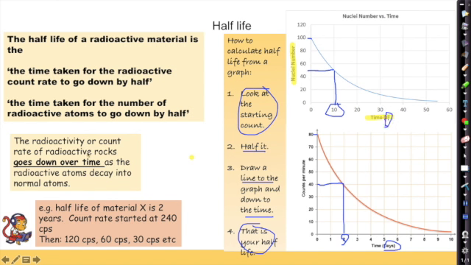Okay, now there's another way of looking at half-life, and that's to be able to work out from the starting count rate how the count rate goes down each half-life. The radioactivity, or the count rate of radioactive rocks, goes down over time. They become less radioactive over time as the radioactive atoms decay into normal atoms. So have a look at this example. Half-life of a material X is 2 years. So every 2 years, the number of radioactive atoms goes down by half. Not divided by 2, not going down by the same amount each time, but going down by half each time. So if the count rate started at 240 counts per second, it would fall to 120, then 60, then 30, and so on.